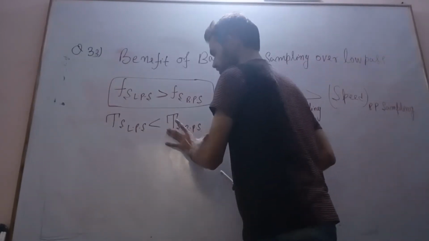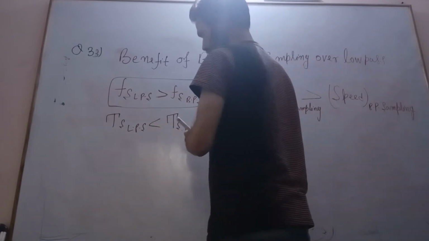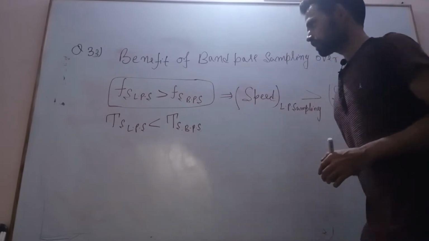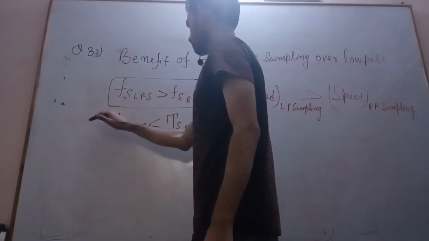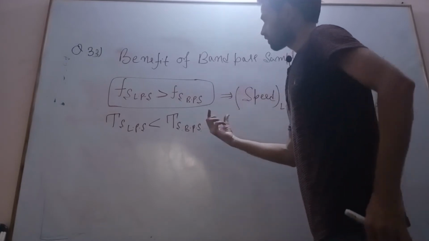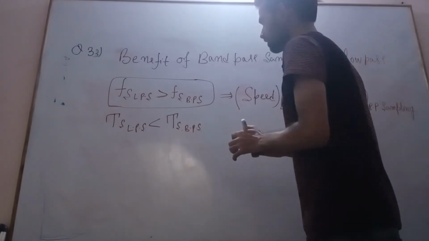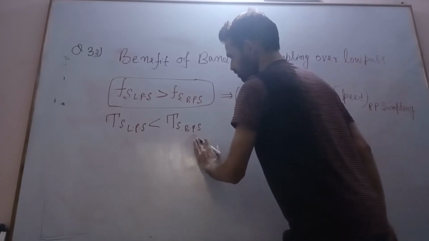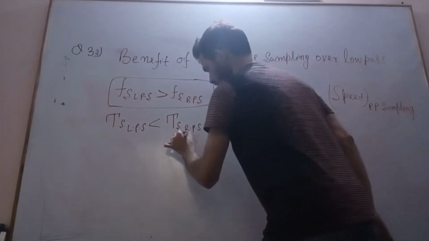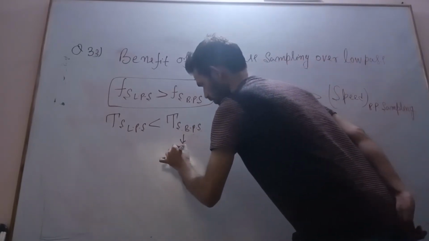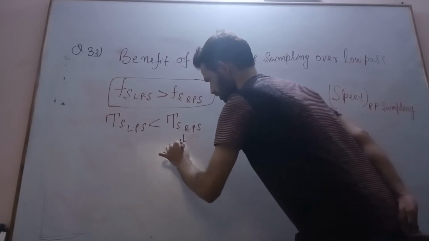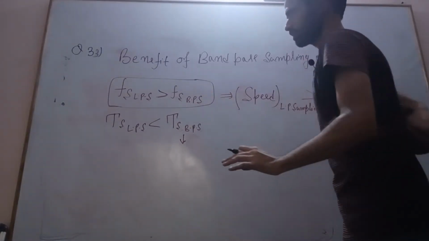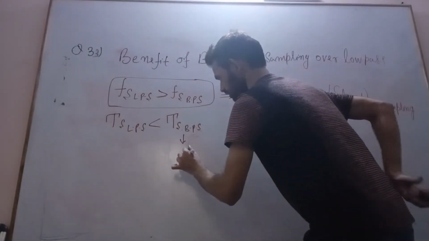but here if you see, the memory is less. Memory space is less, meaning the interval is storage time. Here storage time is large, here storage time is less, meaning the number of samples that we are storing is less. Here we can store a large number of samples.